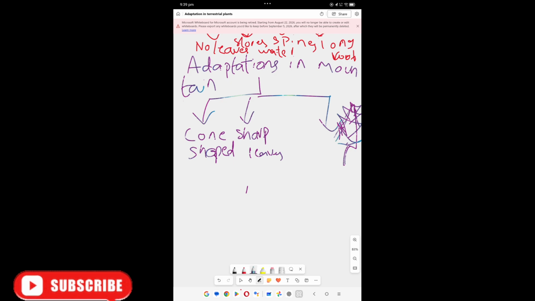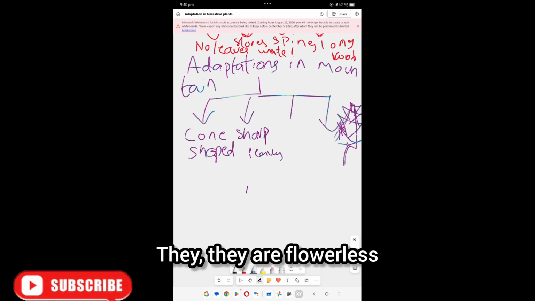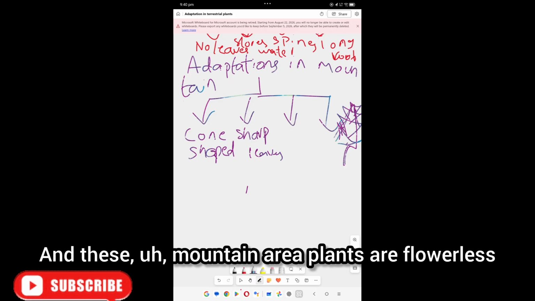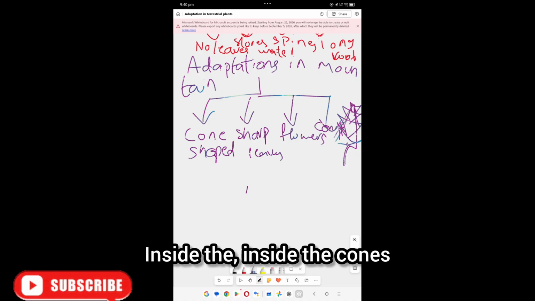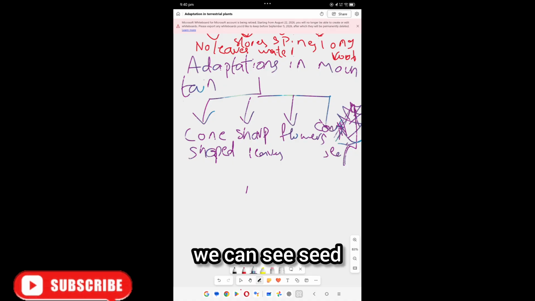And they are flowerless. These mountain area plants are flowerless, but they have cones. Inside the cones we can see seeds. So through the seeds they get new plants. Understanding, everyone?